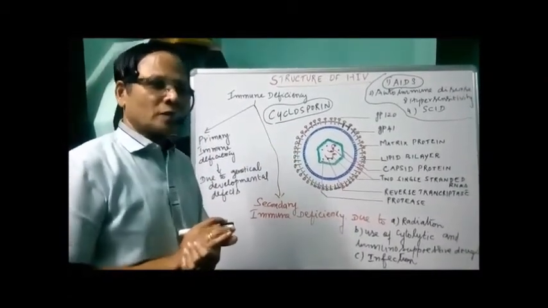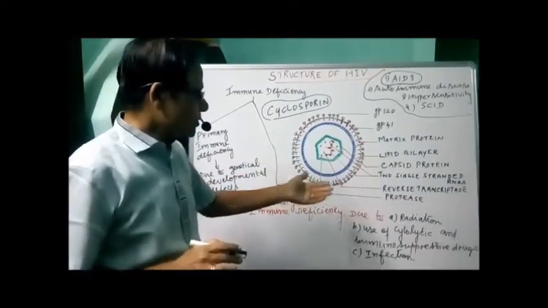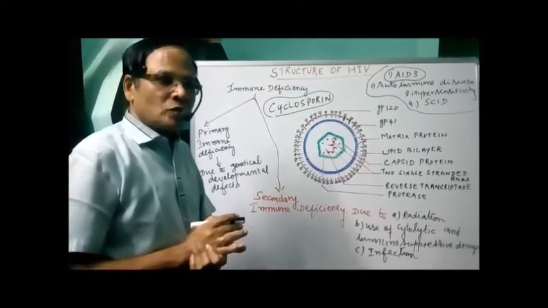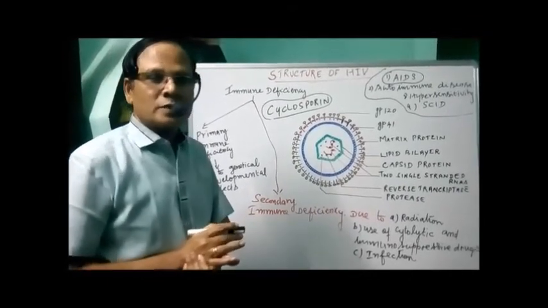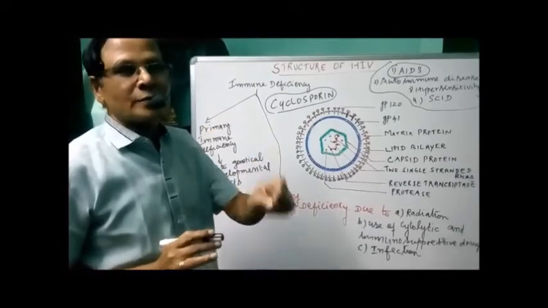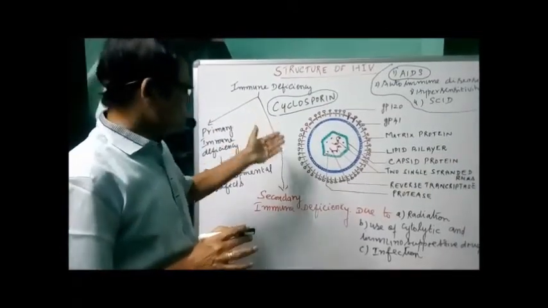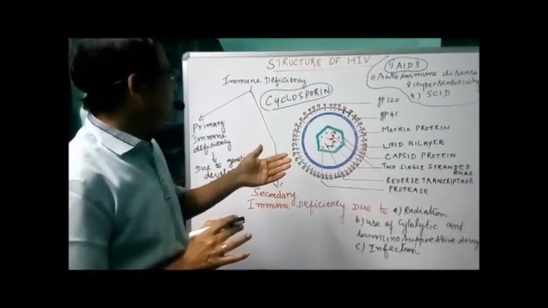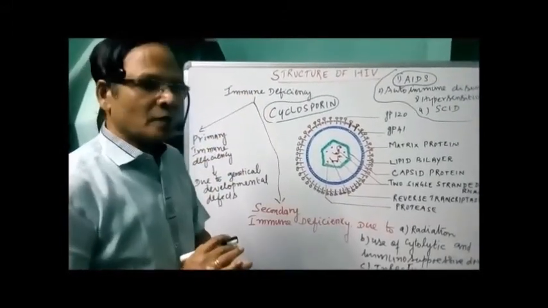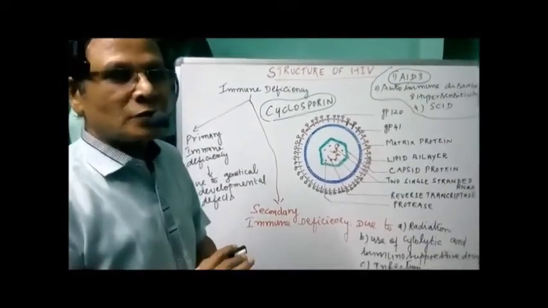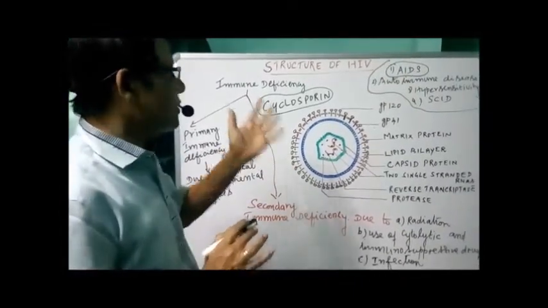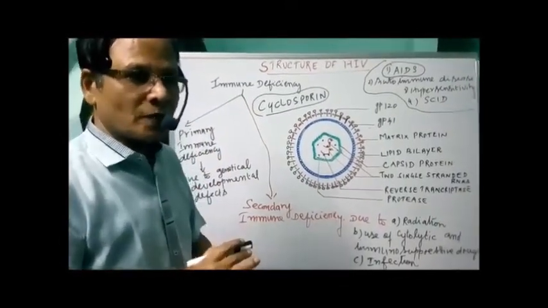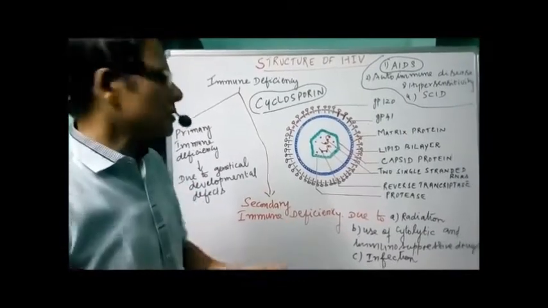Some steroids are also given. When I use these immunosuppressive drugs frequently, for example steroids, why are doctors advising not to take steroid tablets frequently? Because it affects the immune system. So use of cytolytic and immunosuppressive drugs may result in immunodeficiency disease. Also, sometimes infection may cause immunodeficiency. So these are the two types of immunodeficiency diseases, primary and secondary, and what the causes are for each one.